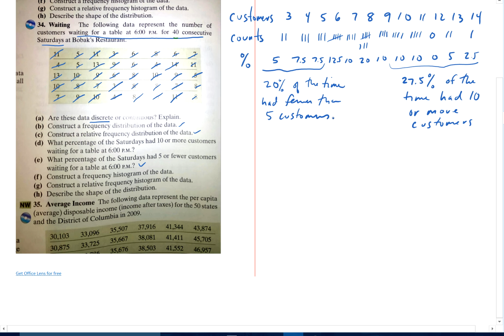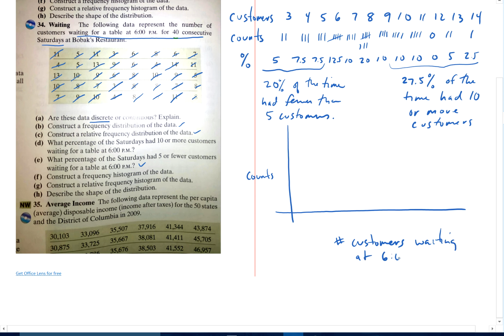Okay, make a frequency histogram. So now I'm going to make a histogram of this. The histogram is going to look something like this. We'll come across here, and on this side, of course, we have counts. On this side, we're going to have number of customers waiting at 6 o'clock.